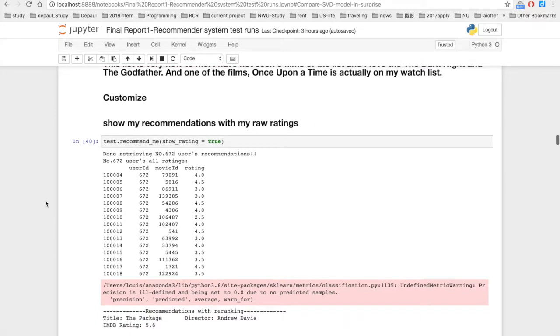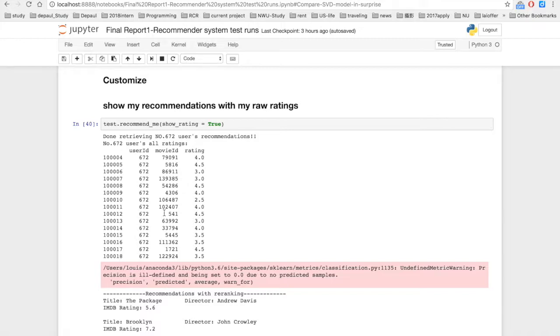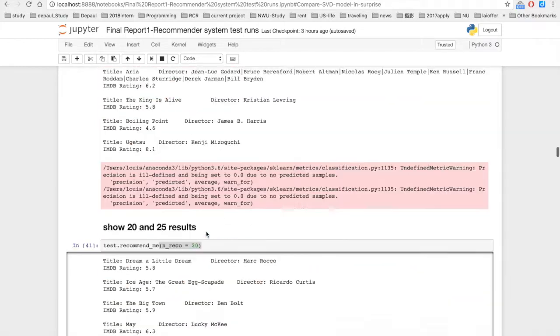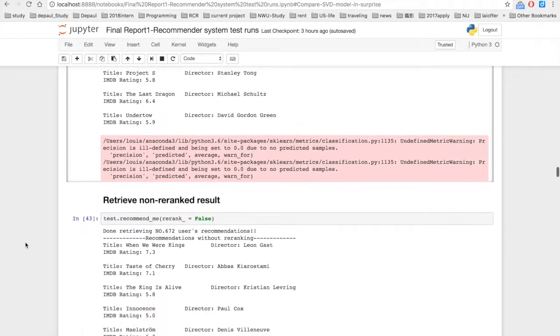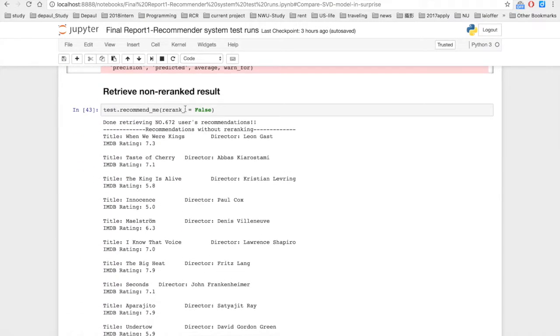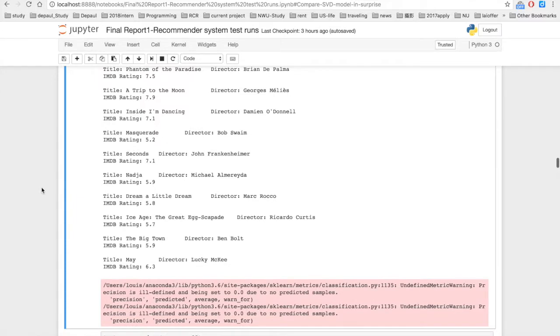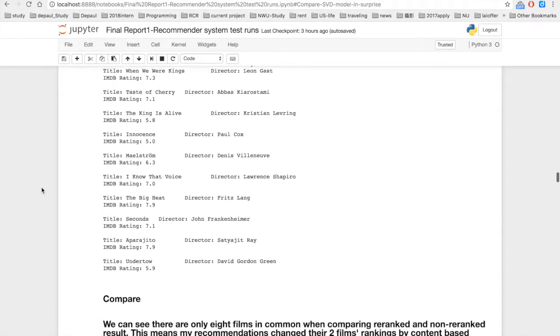customize the function by entering some parameters like show rating equals 2, and I can see my ratings. I can control the number of recommendations I get here, and the limit is 90. Yeah, and then it can also control whether or not to re-rank. Actually, sometimes the re-ranked recommendation is very different from what we get before. Yeah, sometimes there's just a little difference.